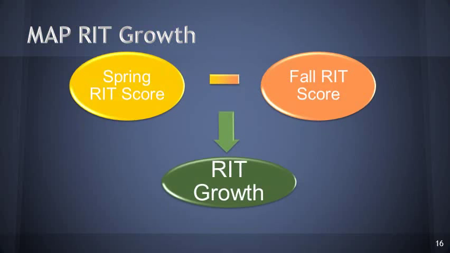MAP RIT growth is much simpler to explain than the growth value system. MAP RIT growth indicates the growth of RIT points from fall to spring for each individual student. So to find RIT growth, we simply take the spring RIT score of a student and subtract the fall RIT score of the student to find their RIT growth.